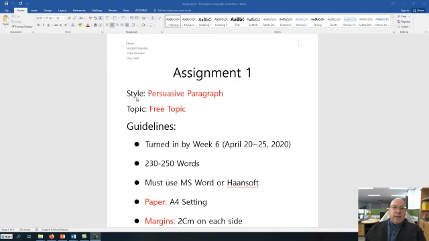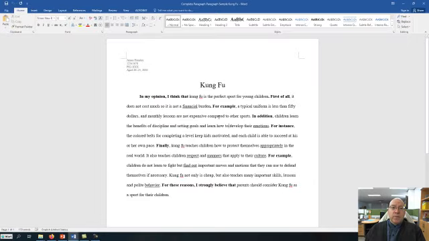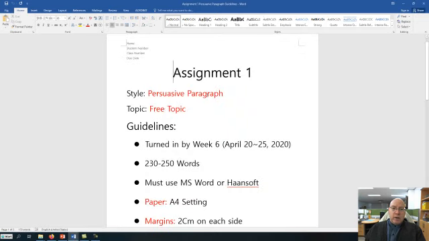Okay, so remember that the style is a persuasive paragraph. The paragraph is just going to be one, just like what we saw here on Kung Fu. Here's Kung Fu. It is just one paragraph. There's no enters or anything like that. Just starting off with the indentation all the way down to the very last period. Okay. All right. So again, it is a persuasive paragraph.